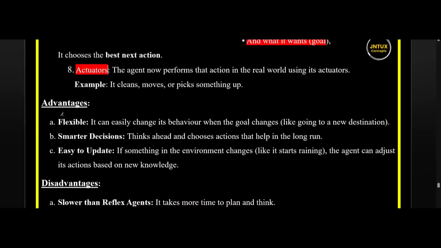The advantages of goal based agents are: it is flexible, it can easily change its behavior when the goal changes. Smarter decisions: it thinks ahead and chooses actions that help in the long run and to reach the goal. It is easy to update. If something in the environment changes, the agent can just adjust its action based on the new knowledge.